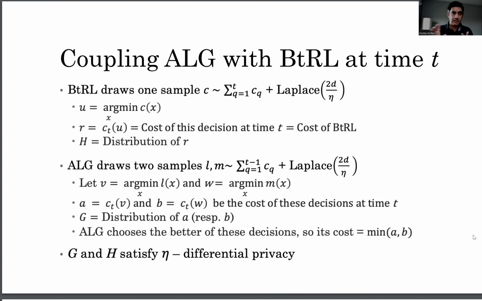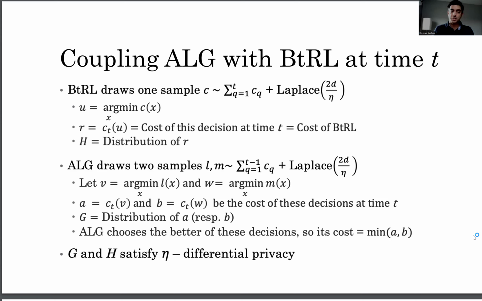Now, let's think of coupling this algorithm with be the regularized leader. Be the regularized leader draws a sample from the accumulated cost, including the current time point, and adds the Laplacian noise to it. And then this induces a distribution over decision points. Our algorithm draws two samples from the accumulated cost vector up to the previous time point plus the Laplacian noise.